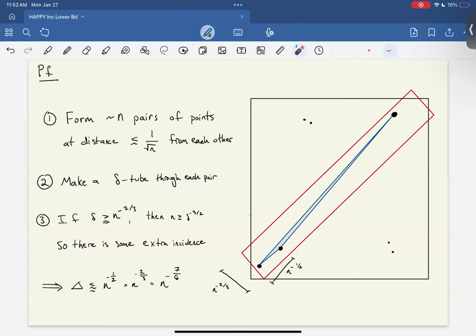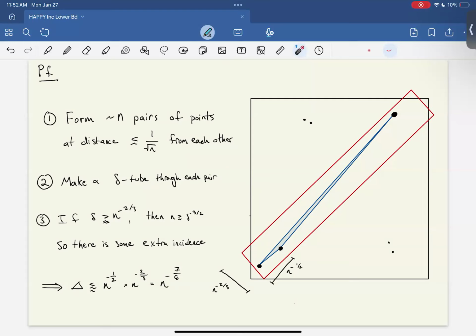This is always possible because in any set of endpoints, by the pigeonhole principle, there's some 5 over root n by 5 over root n grid that has to contain 2 points. So there exists some pair of points at distance less than 5 over root n. And so we just find one pair that has that distance, remove it, and keep iterating that until we have lots of disjoint pairs at distance less than 5 over root n.